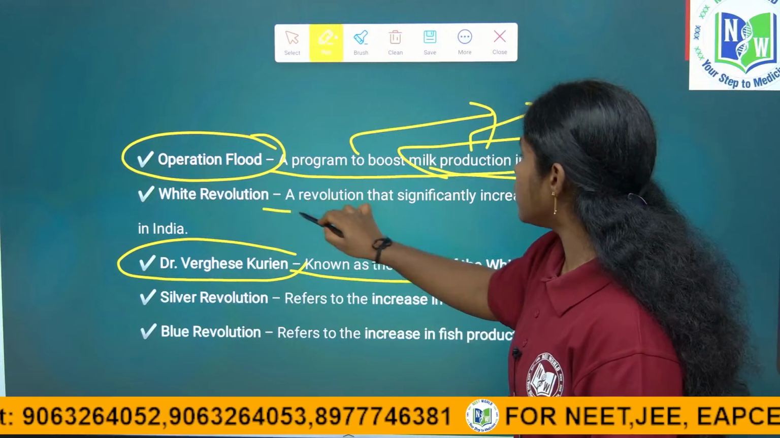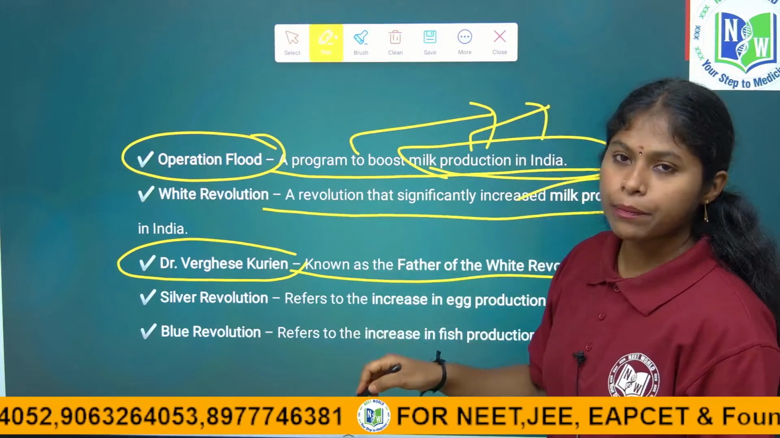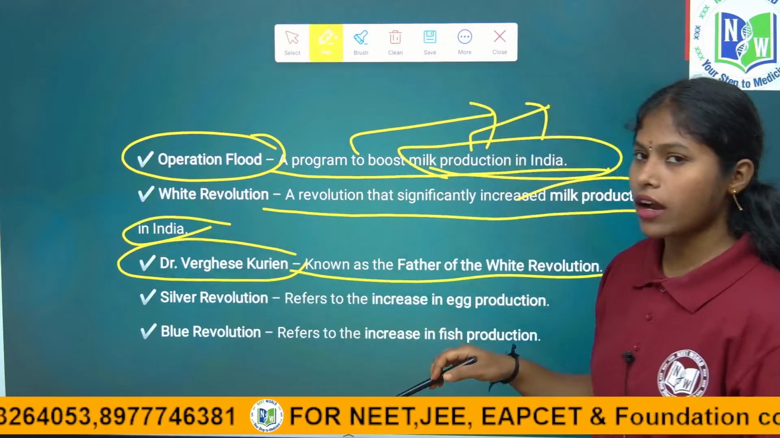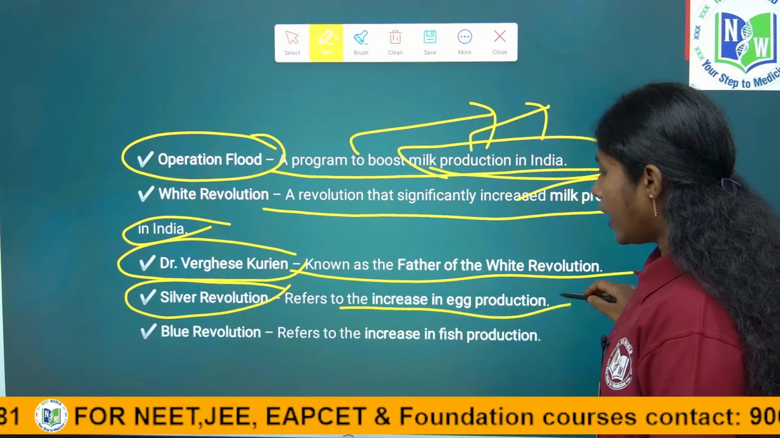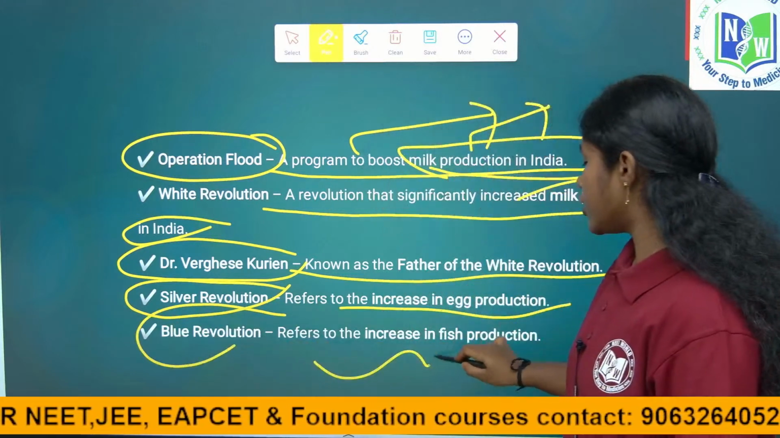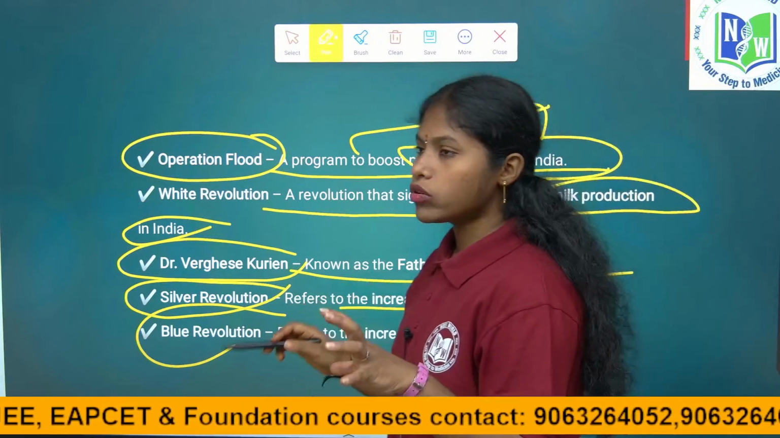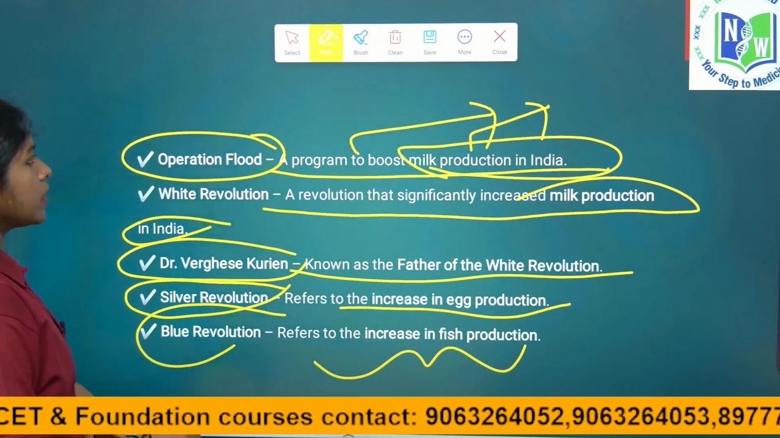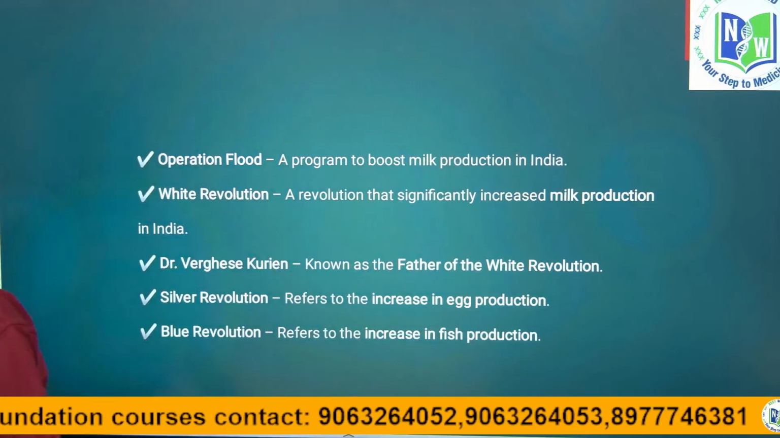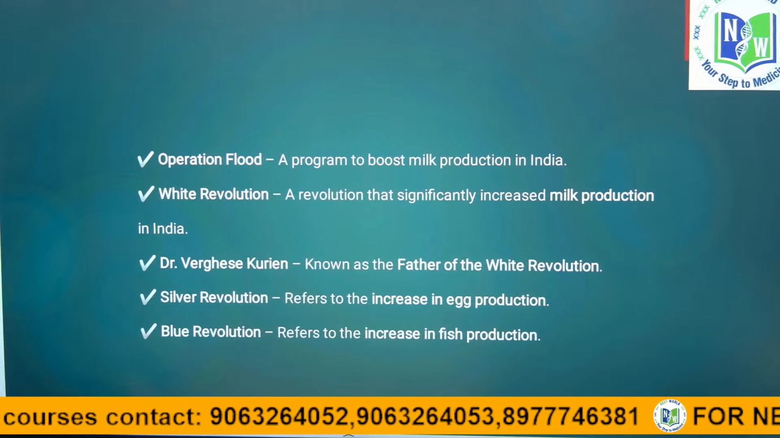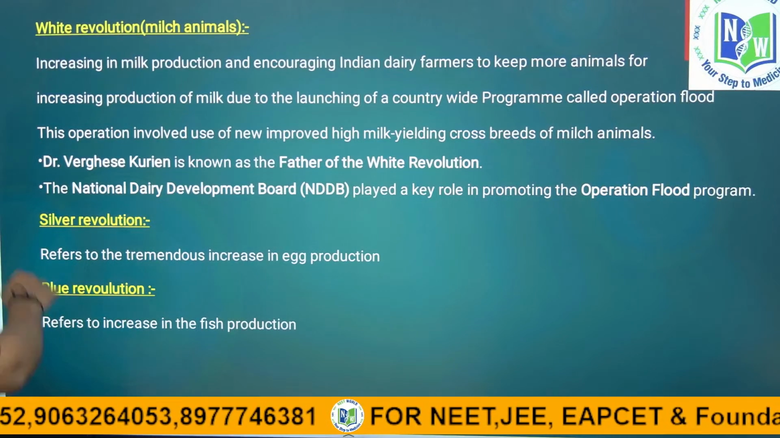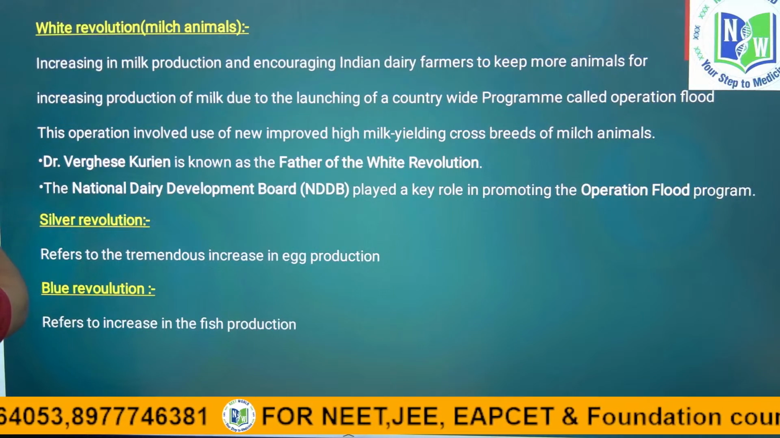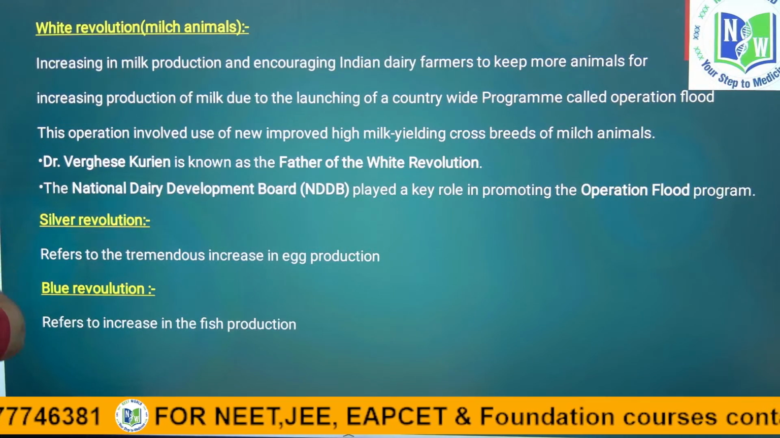Right. So, the white revolution significantly increased milk production in India, and the silver revolution is the tremendous increase in egg production, and the blue revolution refers to the increase of fish production. Right children? This is about the main initiative programs taken up by the government and NDDB. That's what today is about animal husbandry, children. Let us quickly recall what we learned and end this session.